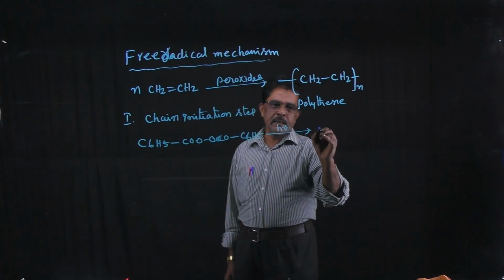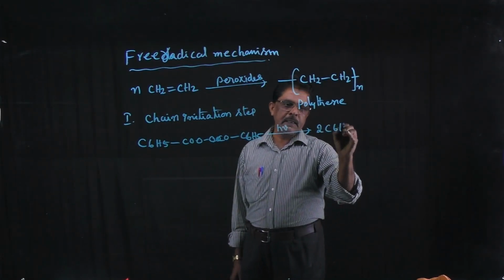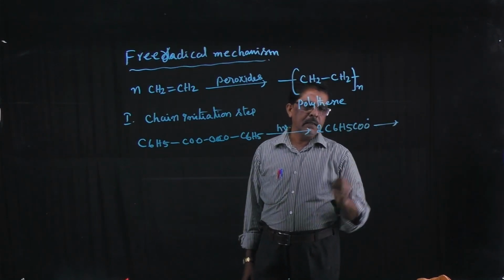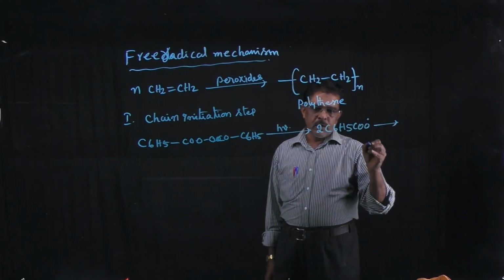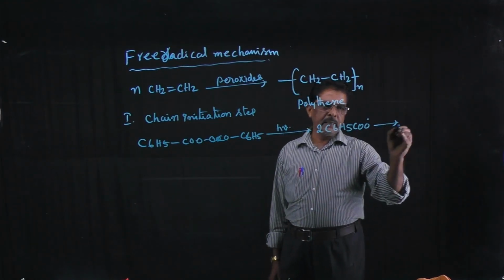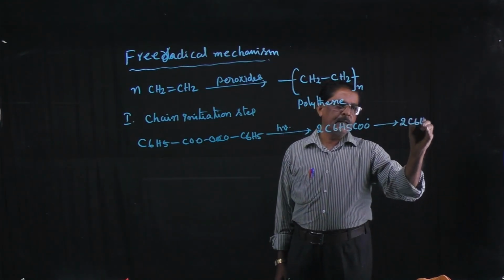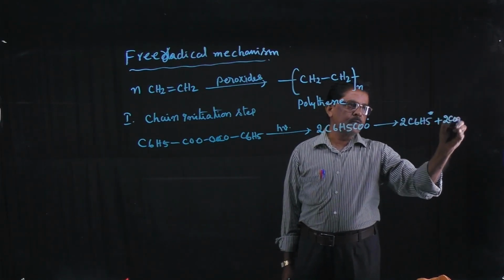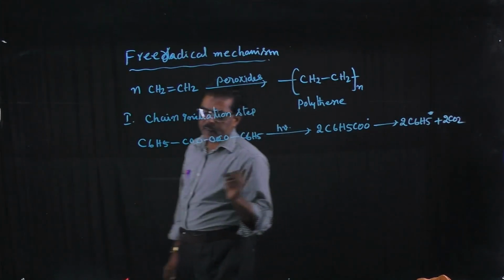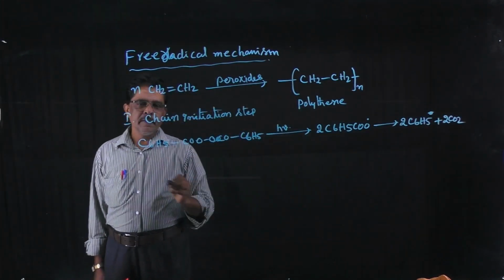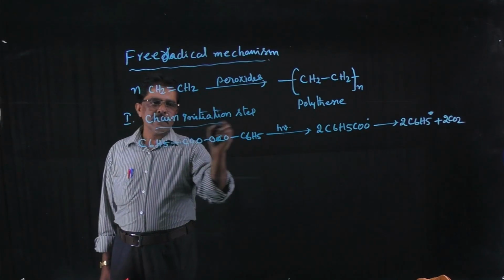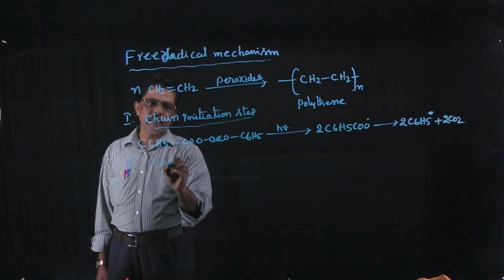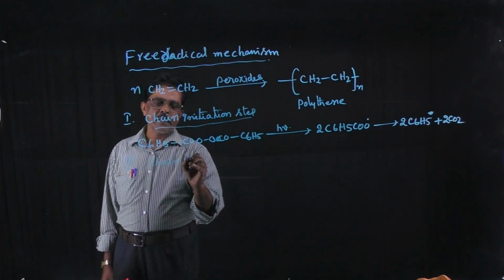Then you will get 2 moles of C6H5COO free radical. Again it undergoes loss of carbon dioxide, and then you will get phenyl free radical plus 2 moles of CO2, right? This is the formation of phenyl free radical. This is the chain initiation step. The second step is the chain propagation step.